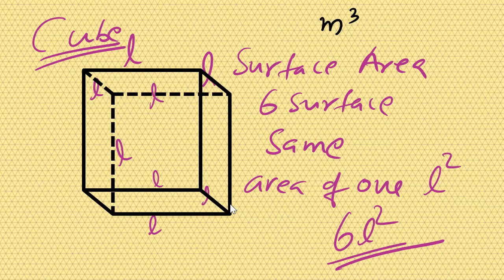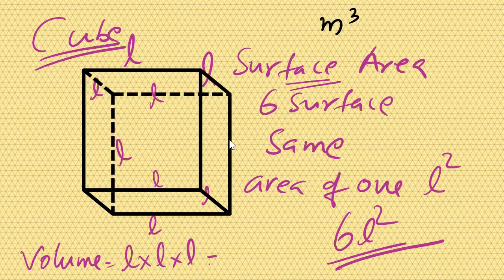Surface area is obtained. And volume. This is surface area. Volume: you need length into breadth into height, but all are same. So length into length into length, it became L cube. This also you studied last year. Now revising what you studied last year. This became the volume of a cube. This is a figure you studied last year.